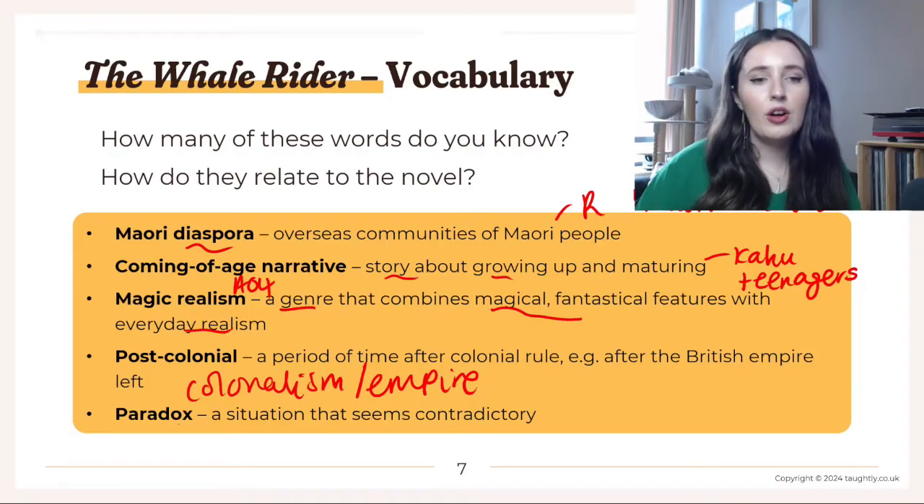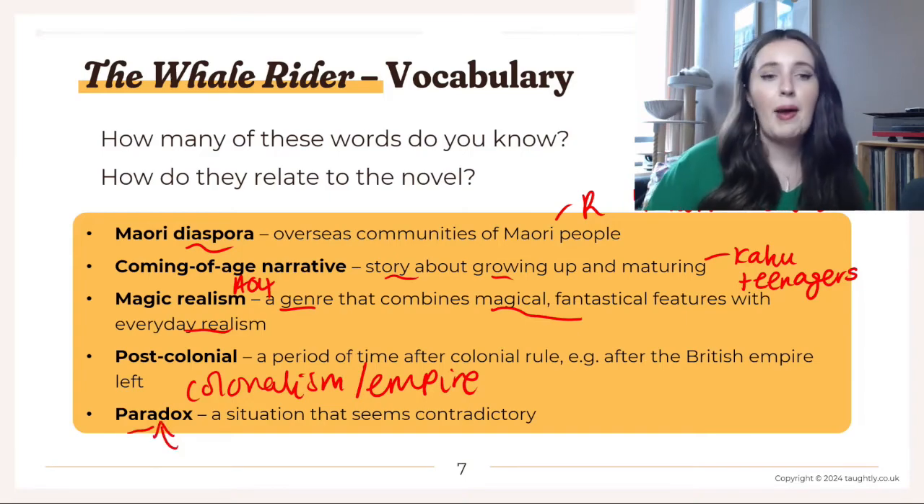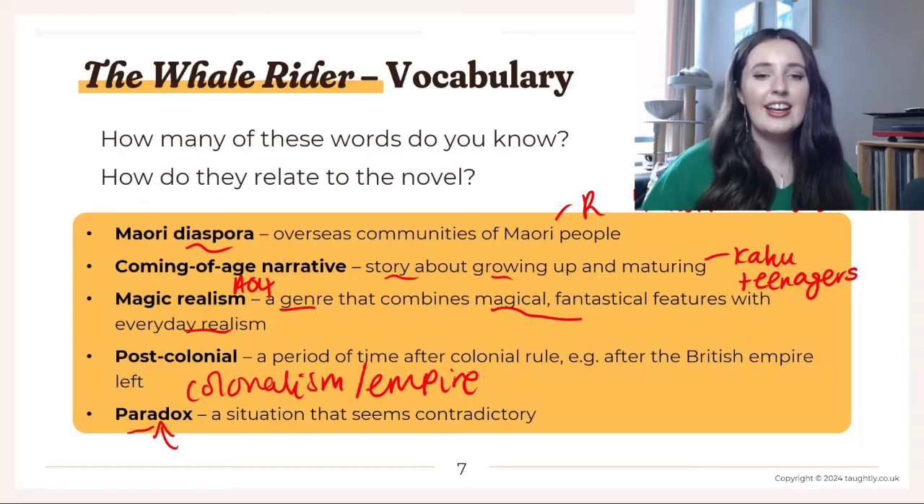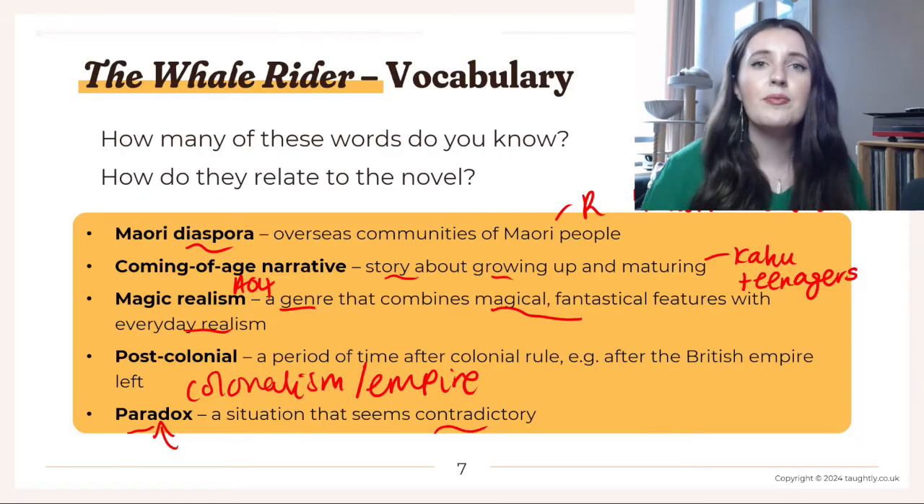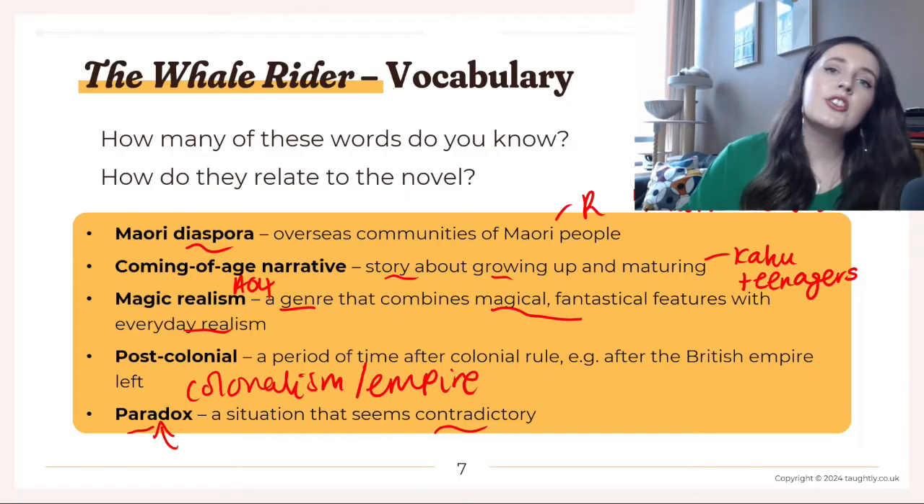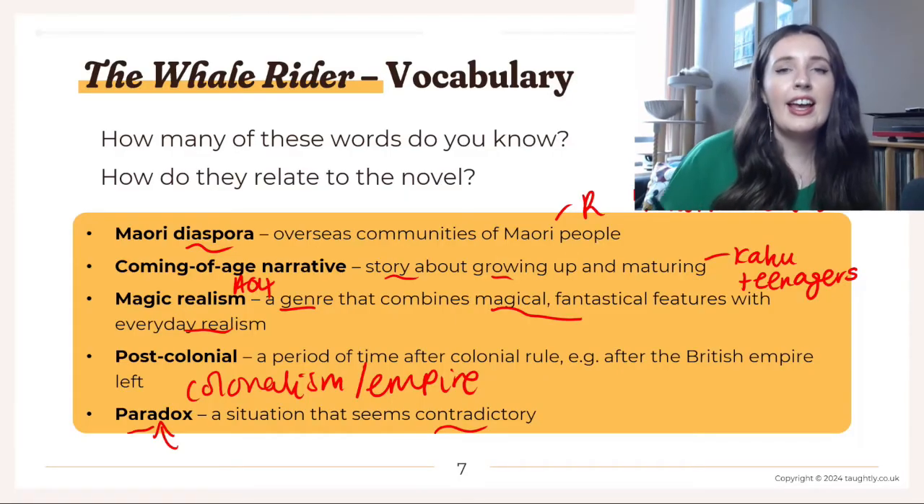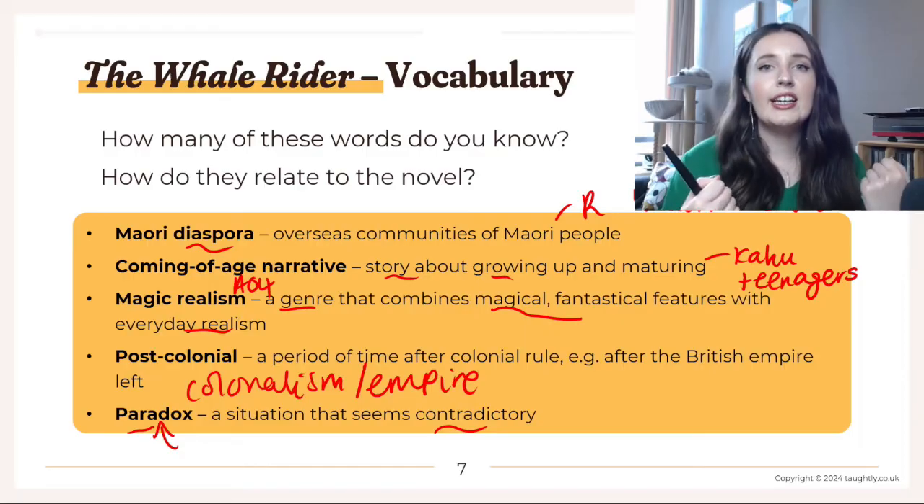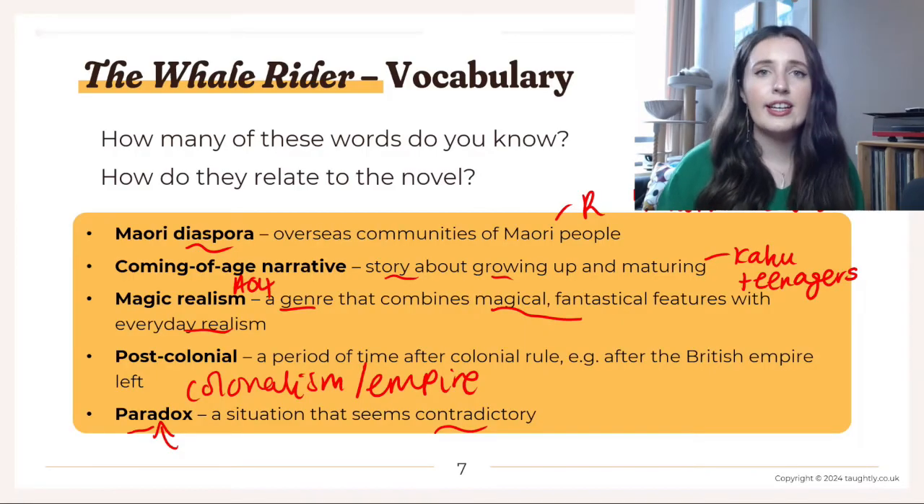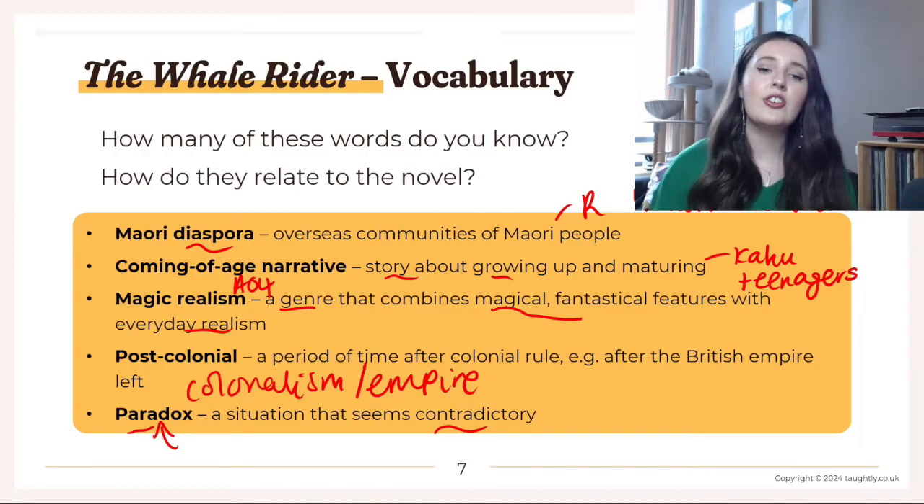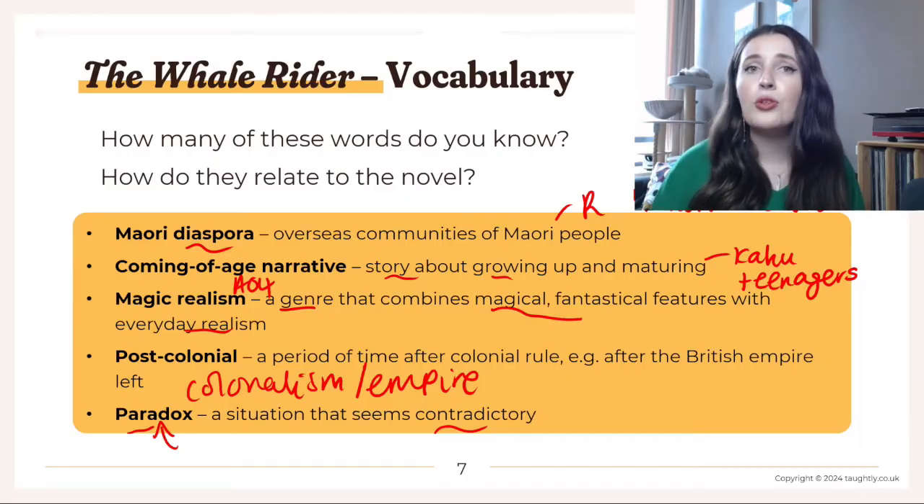And then finally, one of the most important words in The Whale Rider is paradox. If something is paradoxical, it is a paradox. It is a situation that seems contradictory, they seem to contradict themselves. So the key paradox in The Whale Rider is of tradition and modernity. How can tradition and modernity coexist? It seems paradoxical, it seems contradictory that both could exist at the same time. Surely they would cancel each other out, surely one must have to win.